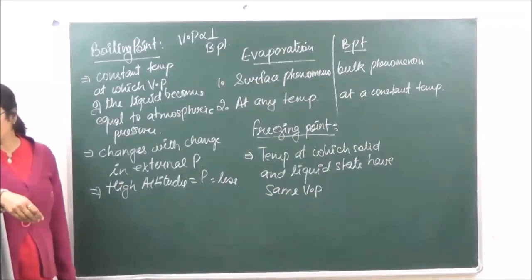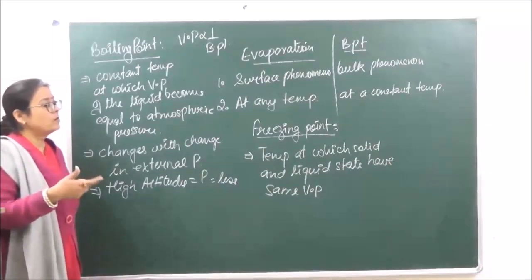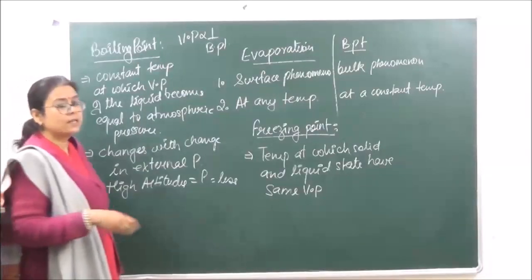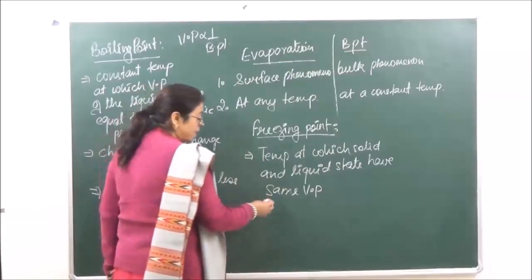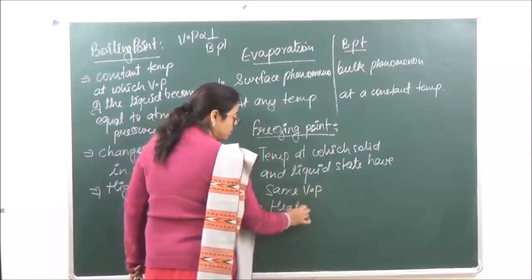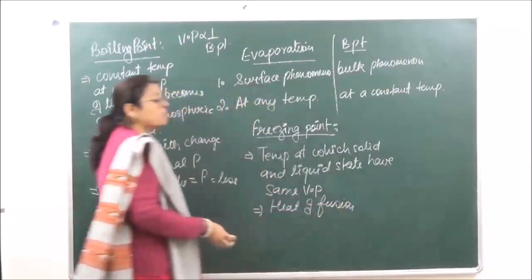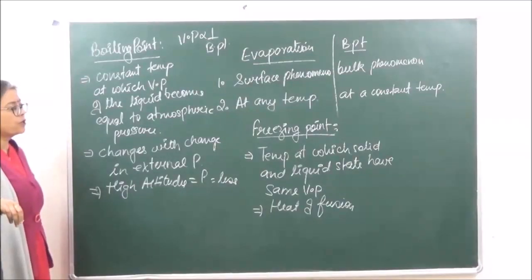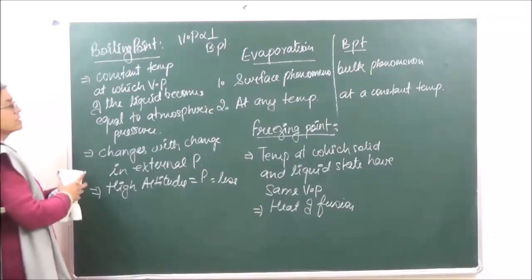ठीक है? So freezing point, और अगर हमको कोई भी, एक जैसे हम लोगों ने हीट ऑफ वेपराइजेशन करी थी, उसी तरह से फ्रीजिंग पॉइंट पे जो हीट इवॉल्व होती है, दैट इज नोन एज, या हीट एब्सॉर्ब होती है, that is known as heat of fusion. Right? Delta H, when we are talking of, that is the heat of fusion. Right? Then the next property which we come to is an important property, surface tension.